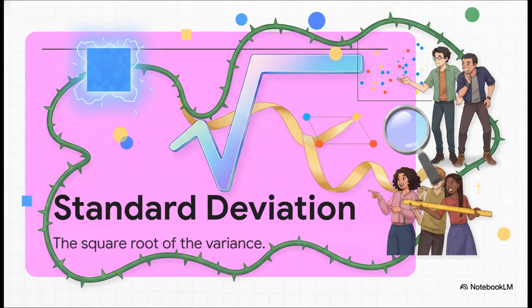It's measured in squared units, which is kind of hard to wrap your head around. So to bring things back down to reality, back into the exact same units as our original variable, we just take the square root of that variance. Bam! That gives us the standard deviation, arguably the most famous way to measure statistical spread.